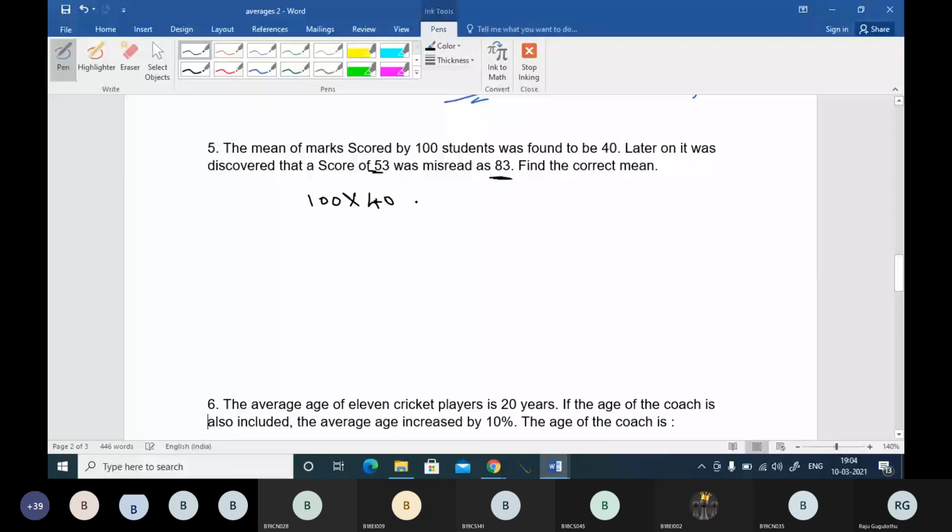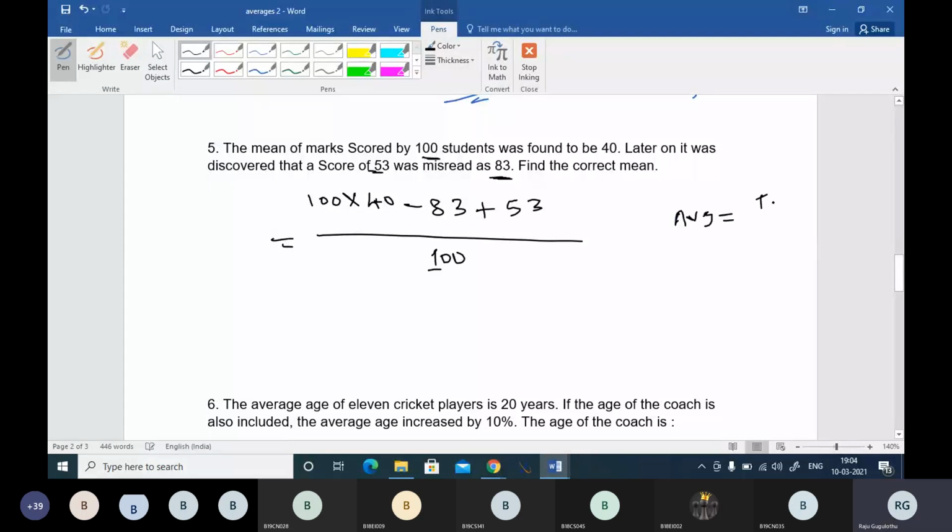So you can remove 83 from the total sum and you can add this 53 to the total sum, because this is the original, divided by total 100 students, so divided by 100 will give you the answer. See, average is nothing but total sum divided by number. So here average will be total sum divided by number.